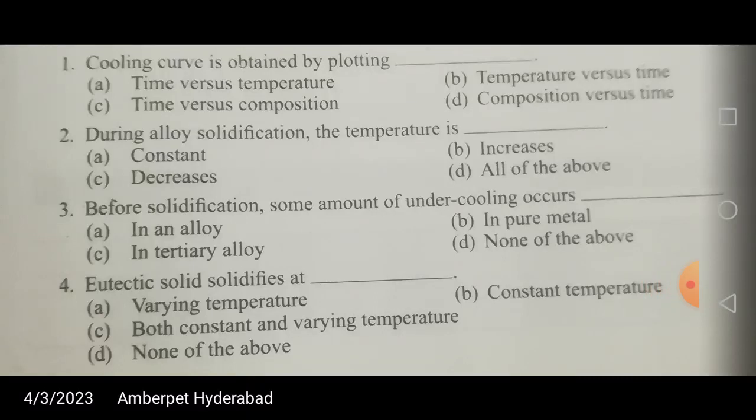Friends, we know that the Assistant Motor Vehicle Inspector examination is going to be conducted on 23rd April. Hardly we have 1 month and 20 days. So start your preparations very well, and by April 1st you must be starting your revision.